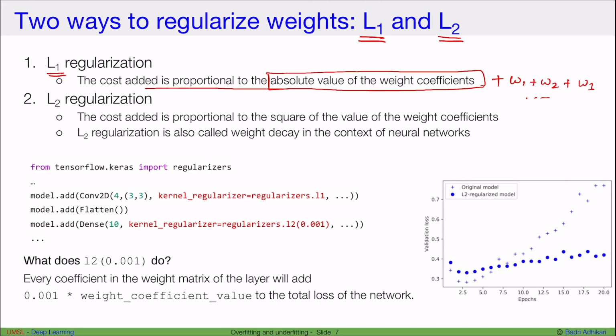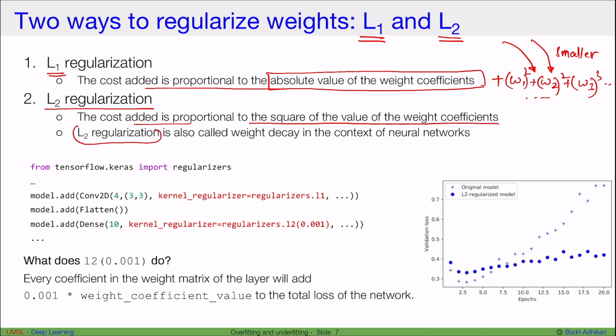The loss will obviously be higher, but it will also try to optimize these weight values such that they start becoming smaller. L2 regularization is similar, but here we add a cost that is proportional to the square of the value of the weight coefficient. So we have W1 squared, W2 squared, W3 squared, etc. And L2 regularization, because it is more popular, is also called weight decay in the context of neural networks.